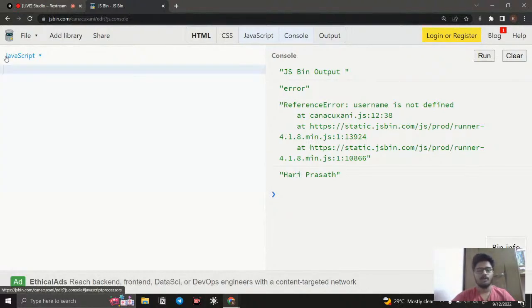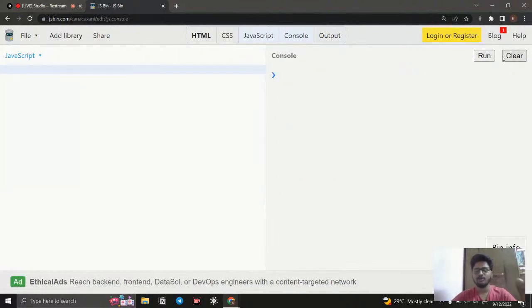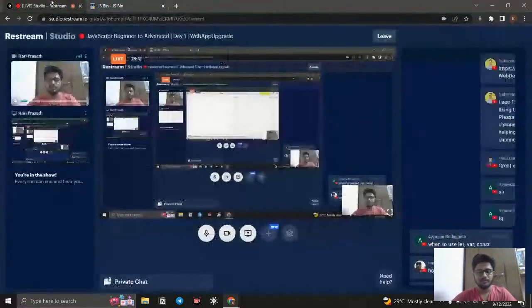I just commented all those things. Right now you understand what a variable is. It is a container. We can use a keyword to declare a variable, and a unique name should be given for the variable. You give an equal to and give the value, whatever value you want. Okay.